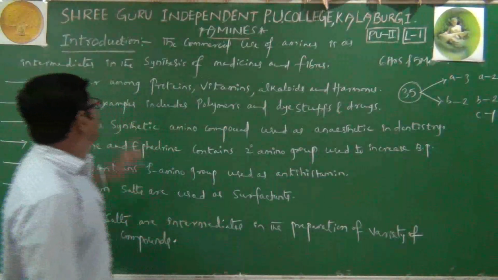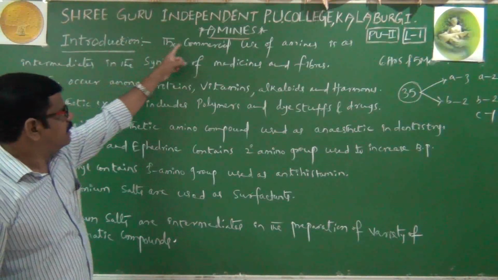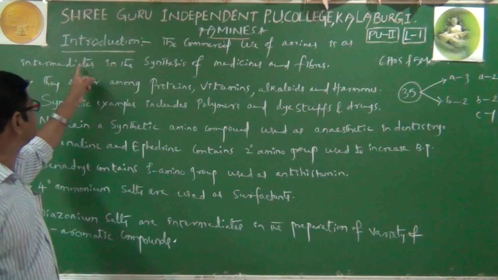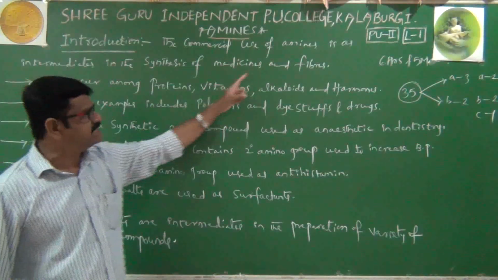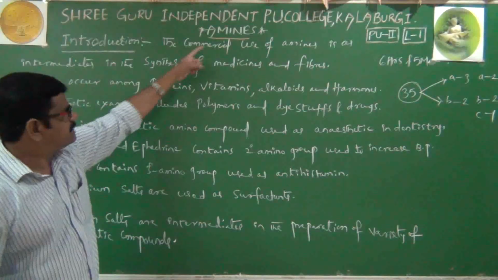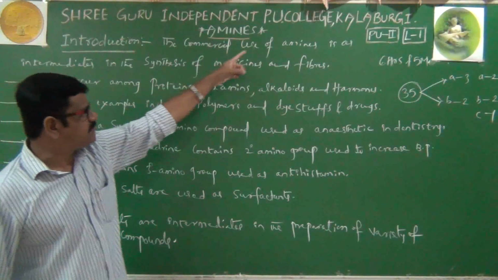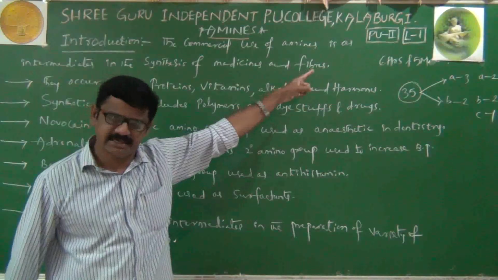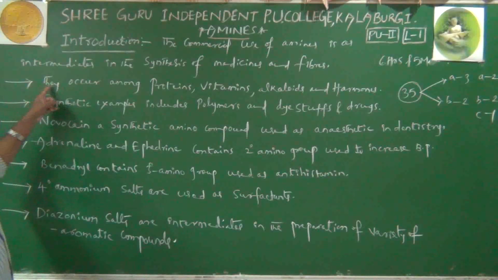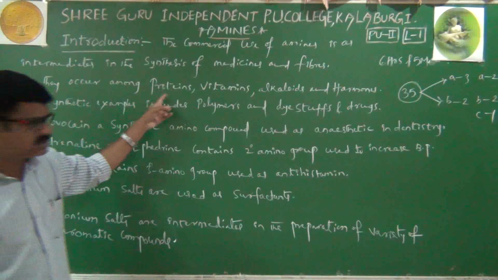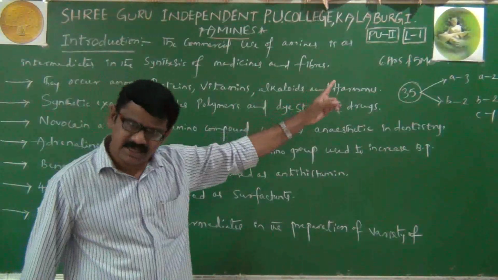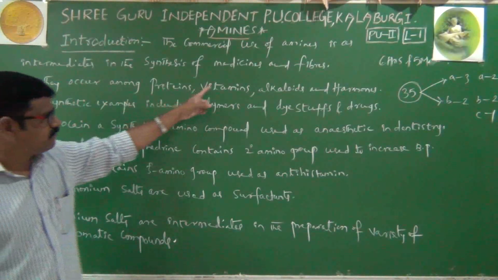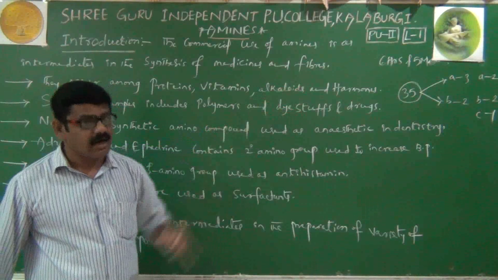See here, introduction, like the commercial use of amines. The commercial use of amines is as intermediates in the synthesis of medicines as well as fibers. Next, they occur among proteins, vitamins, alkaloids as well as hormones.